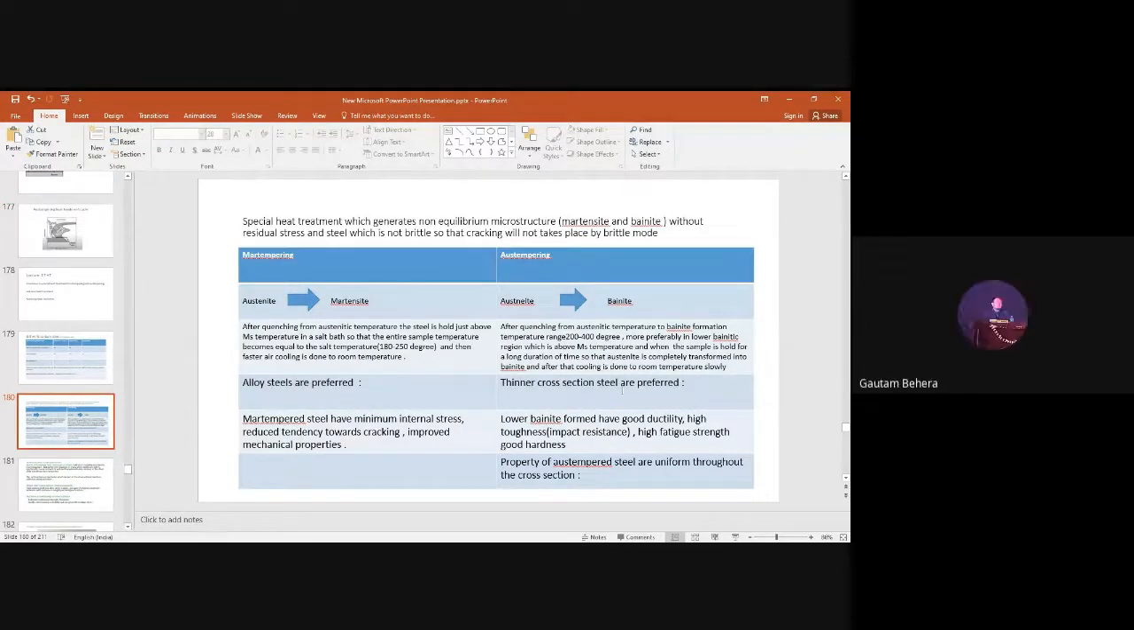Shall I move on, or shall I discuss more about this? Okay, fine. All the things I have explained over here, right? So the final conclusion of the topic is that martempering and austempering are more beneficial as compared to conventional hardening and tempering treatment, because conventional hardening will give you a steel with more residual stresses, and it is brittle, which is not beneficial. But austempering will give you a bainitic structure, which is tougher, ductile, and harder, right?